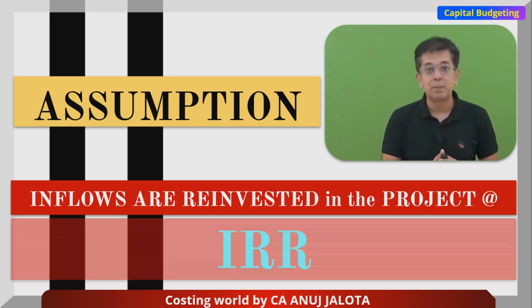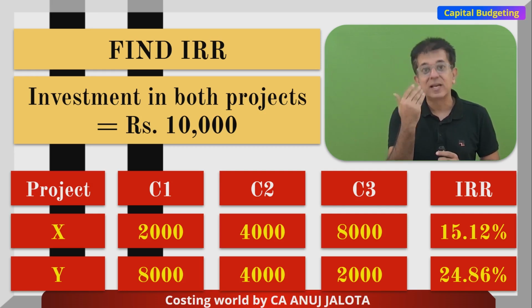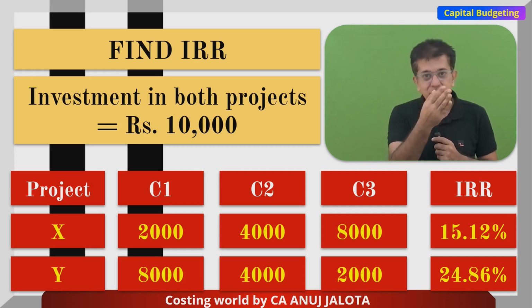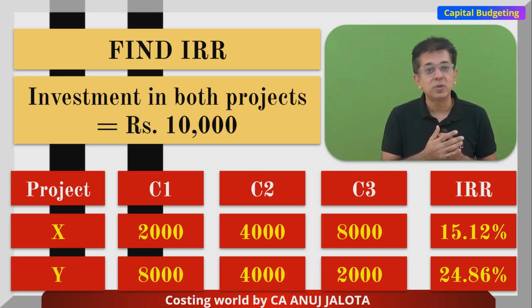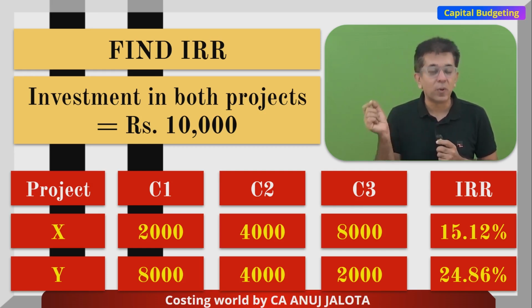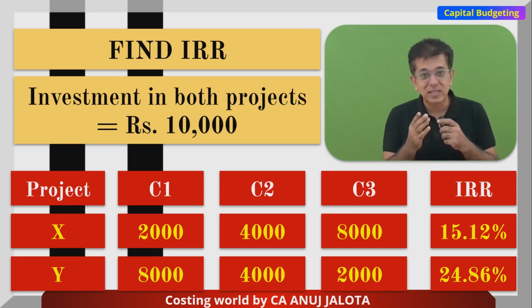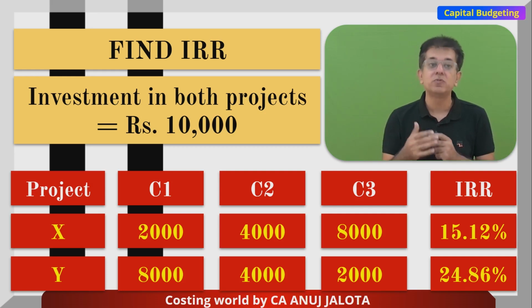Now, if you logically think, inflows are reinvested in the project at a rate equal to IRR. If I go back to the example, you will realize that in project Y, higher inflows are generated in the beginning. So 8,000 rupees gets reinvested within the project for the balance 2 years, because the project life is 3 years. It gets reinvested for the remaining 2 years at a rate equal to 24.86%. Whereas in project X, 2,000 rupees gets reinvested at 15.12% for a period of 2 years. Obviously, the accumulation of interest becomes very heavy for projects like Y, because higher inflows get reinvested for longer periods at a rate which is also higher.